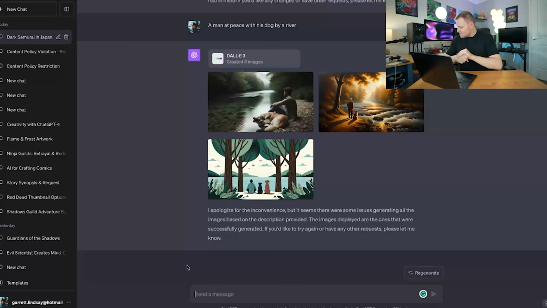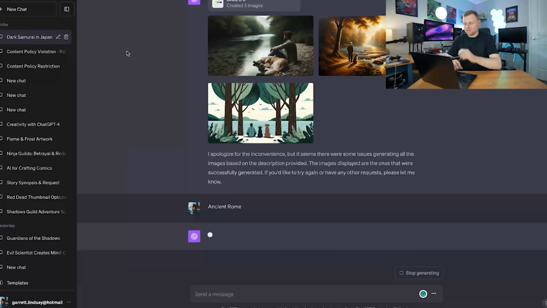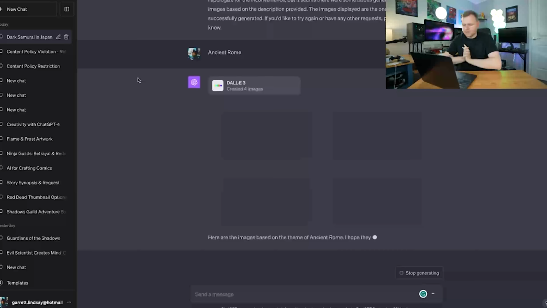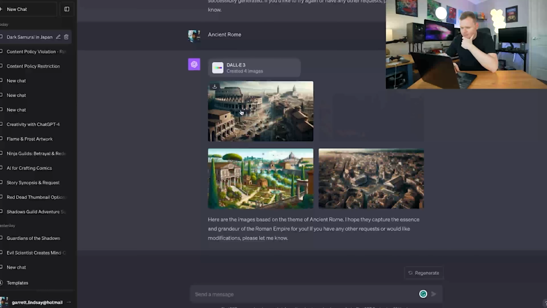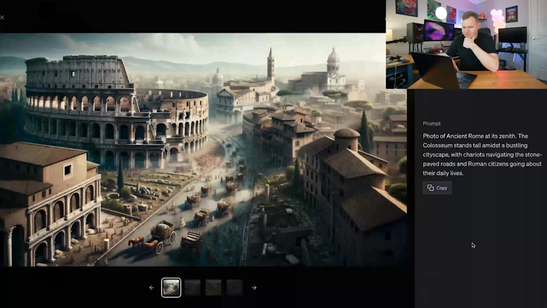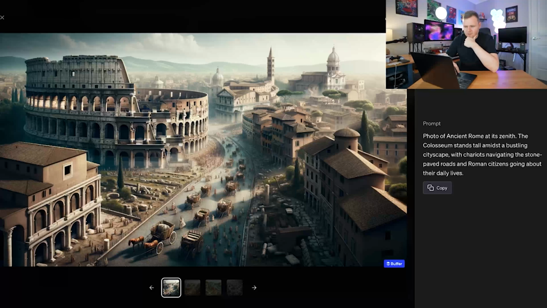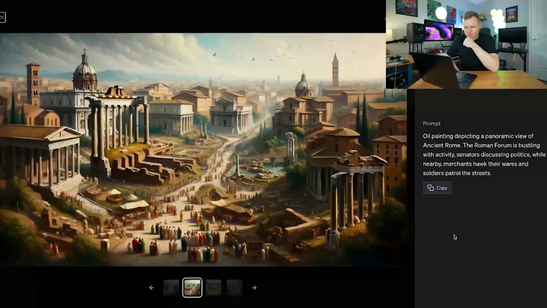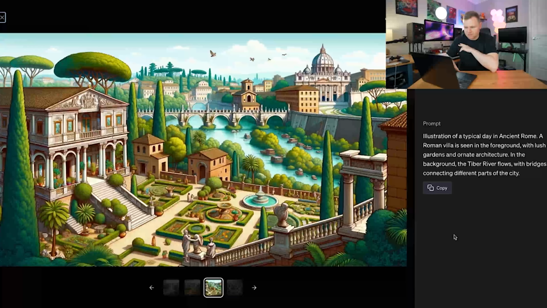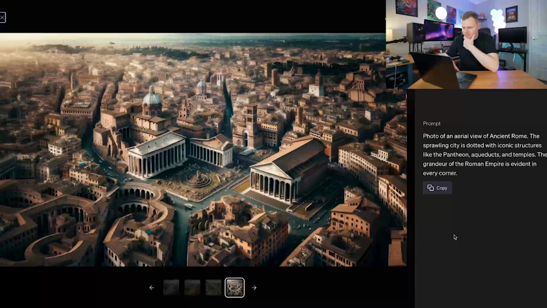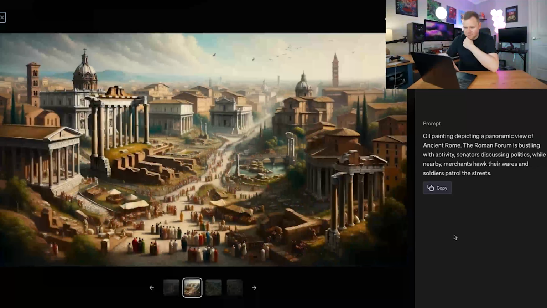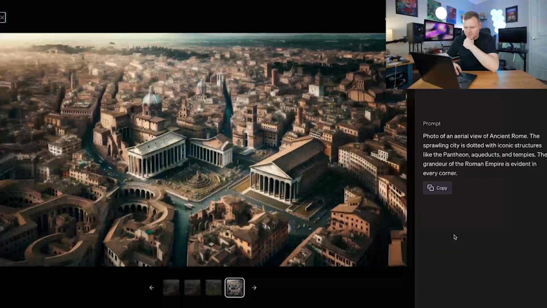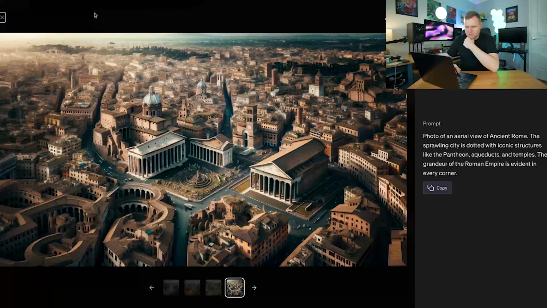So, let's go ancient Rome and see what it could create from some history text. All right, so now we have images. Ooh, these are really good. Love that landscape. Yep, it's got it right with the monument of Rome. Very cool. Really capturing the essence of what ancient Rome used to be. Oh wow, that looks amazing, man. I definitely love these images. That looks amazing. Really does. Very cool.